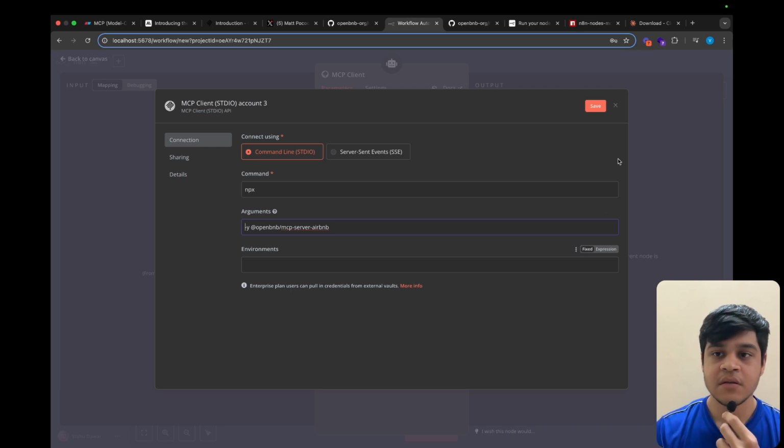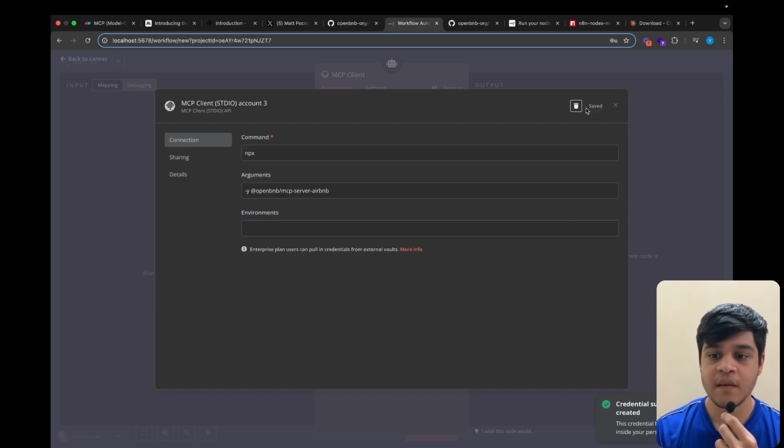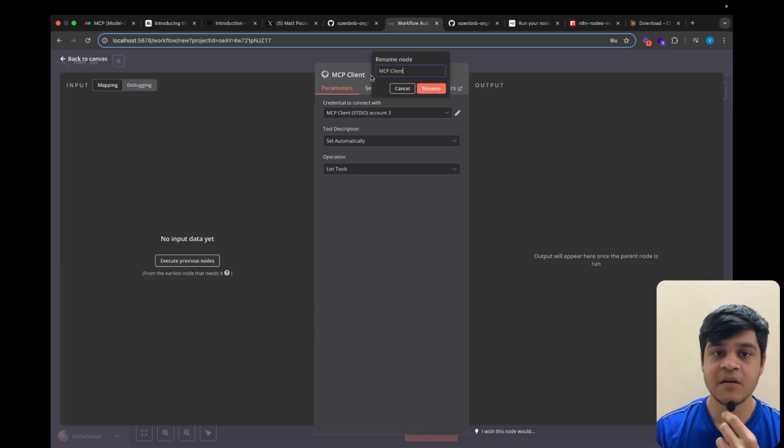Okay. And then you can save. We need not write anything in the environments. Yeah. So credential is successfully created. So here is the MCP client. Just name that as the Airbnb MCP server.